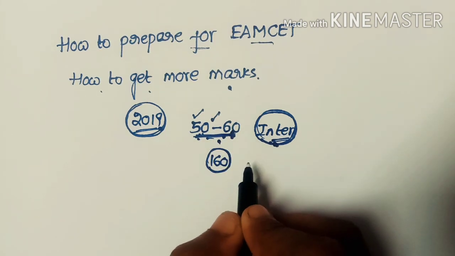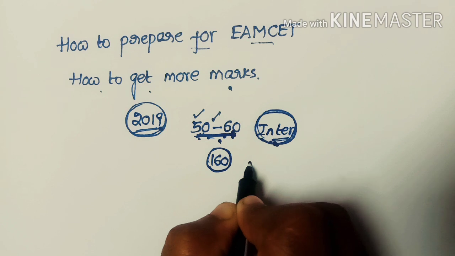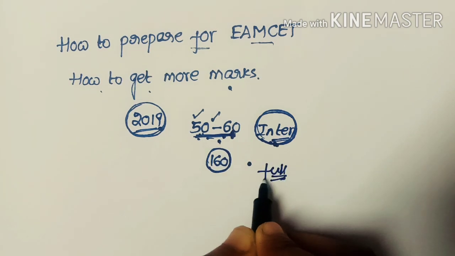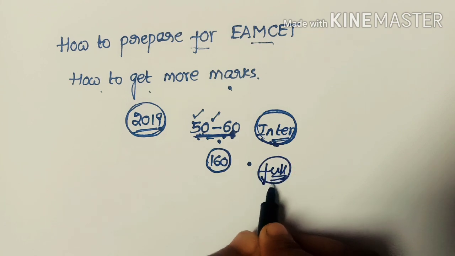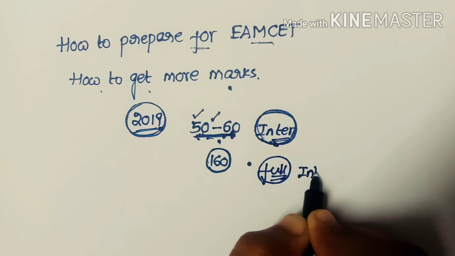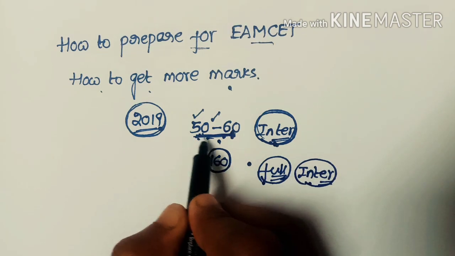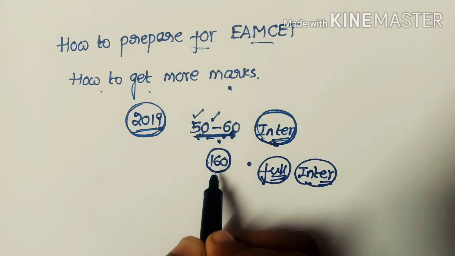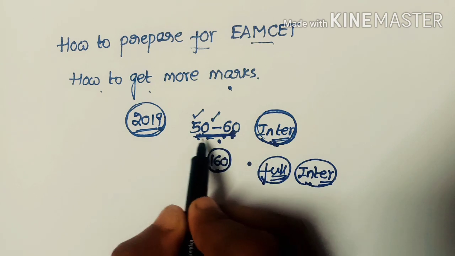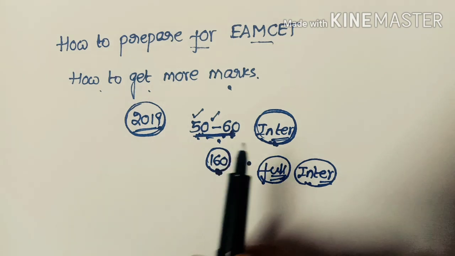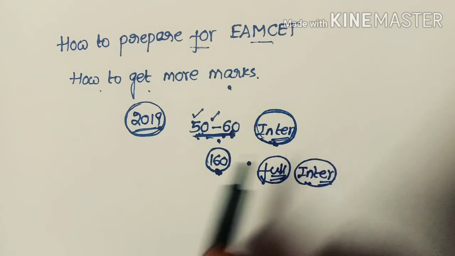So all of you who are going to write the MCET examination must have a full grip on the intermediate syllabus first. If you have a grip on the inter syllabus, then you can easily solve 50 to 60 bits in the MCET paper. And this is the first point we have to remember.